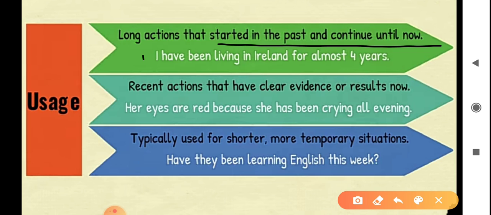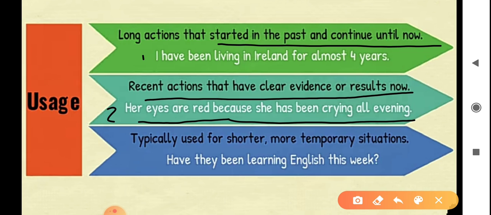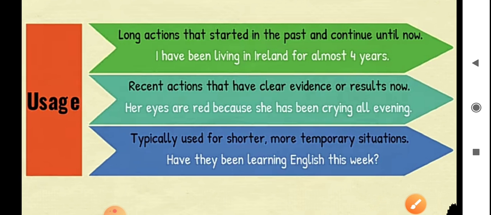Second use, recent actions that have clear evidence or results now. For example, her eyes are red because she has been crying all evening. Third use, typically used for shorter, more temporary situations. For example, have they been learning English this week?